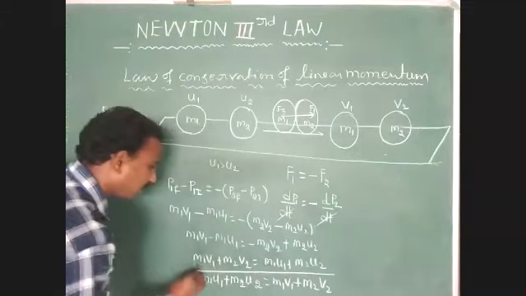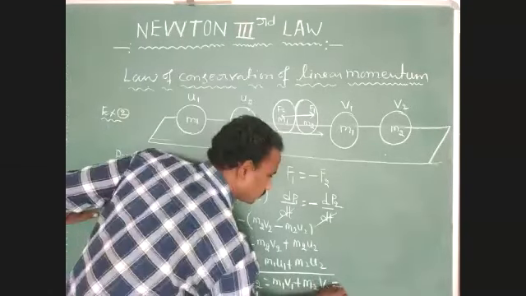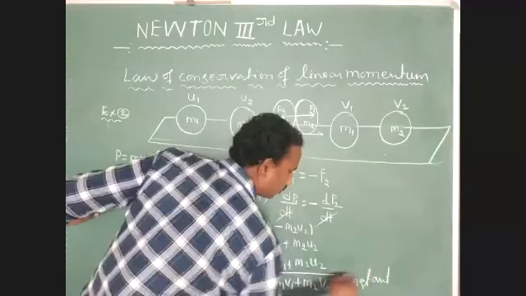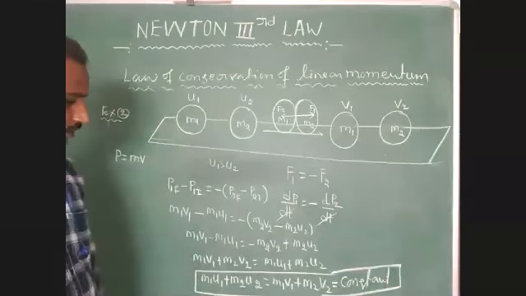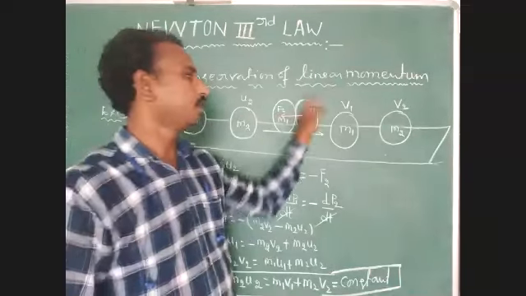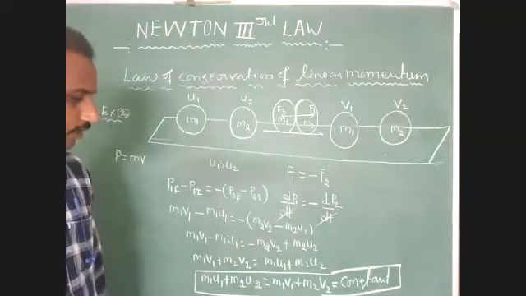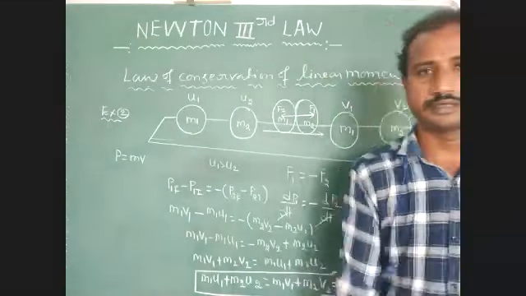So this formula represents the law of conservation of linear momentum. This value is equal to a constant. Identify this condition: before collision total momentum equals after collision total momentum. m1 u1 plus m2 u2 equals m1 v1 plus m2 v2, which equals a constant.